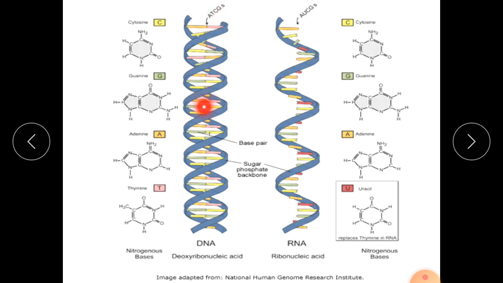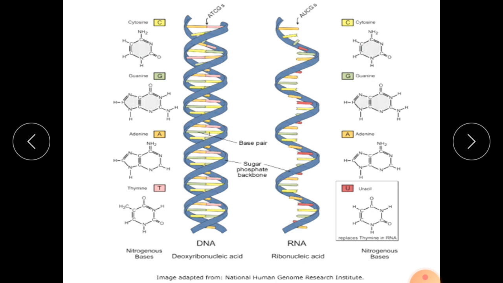This is a double-stranded DNA which contains the gene sequence. This sequence is not similar in all individuals. Each individual from each species has a different gene sequence, and that gives uniqueness to each person for his gene sequence. As we know, we all have different fingerprints. It is just like that. Each and every person has their own identical gene sequence.